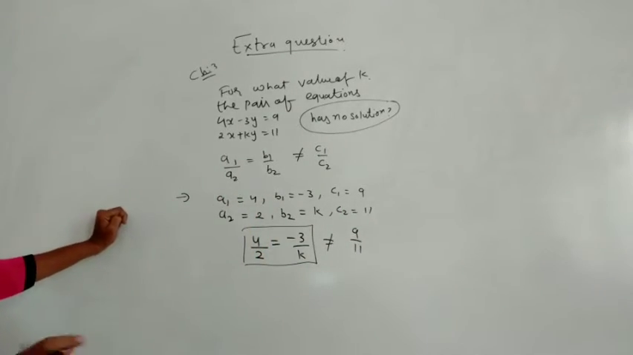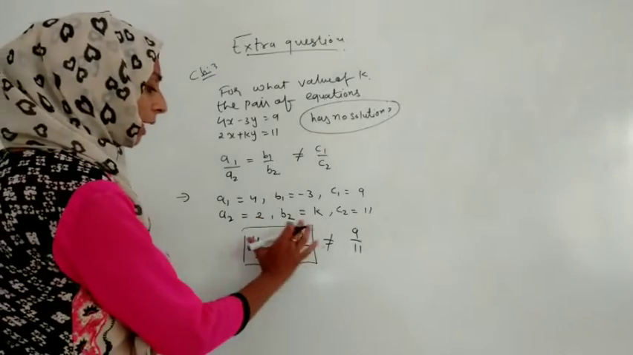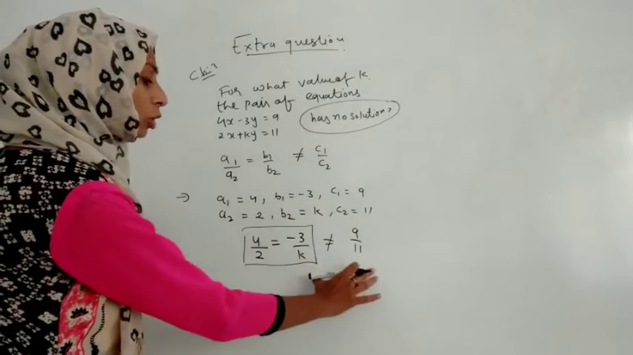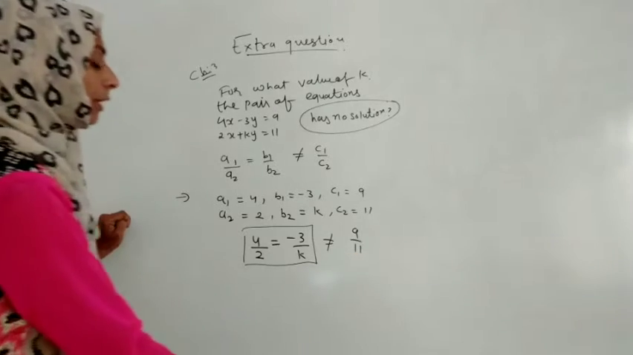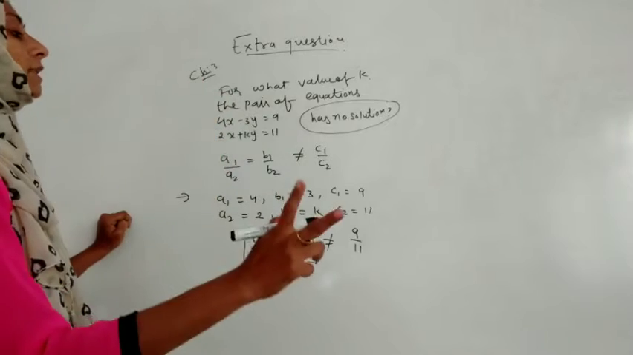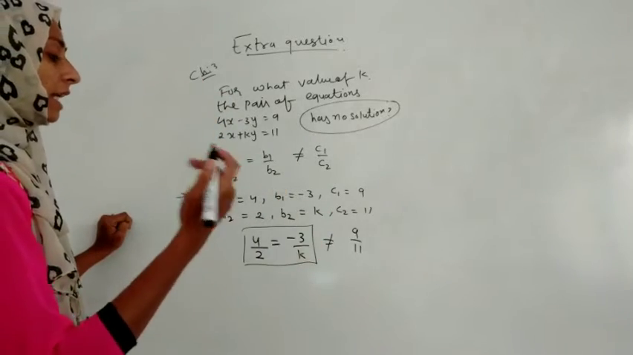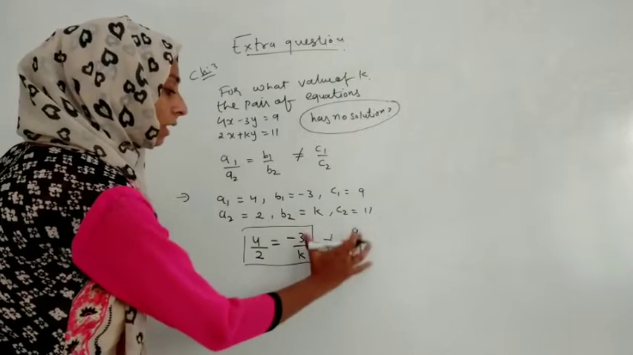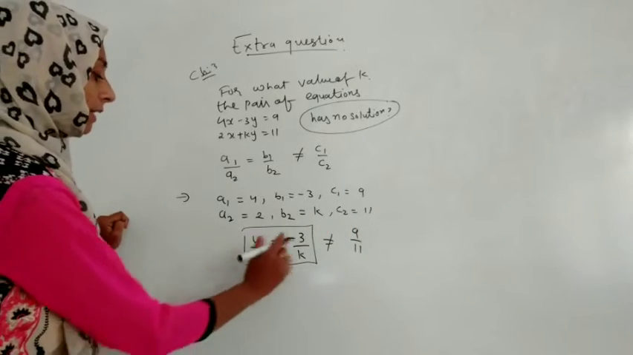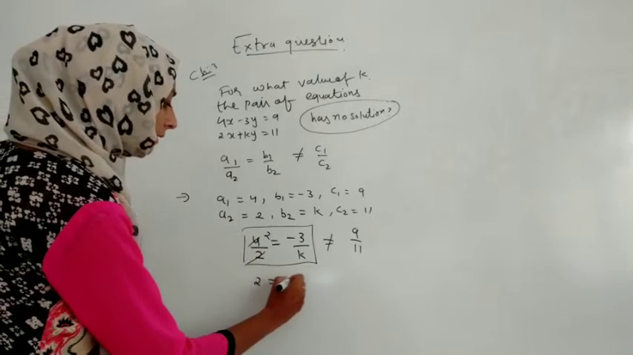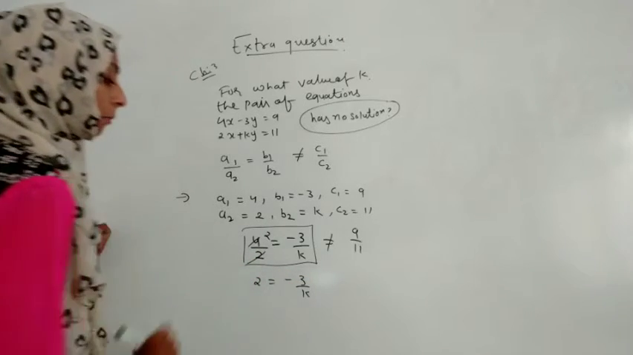Sometimes it happens that if you compare one pair or the other pair, your answer will be different. But the board wants you to write two answers at that time and they accept it as correct. But right now it is not equal, so we are not comparing this. We will compare this one only. So let me reduce it. It becomes 2, which is equal to -3 by k.